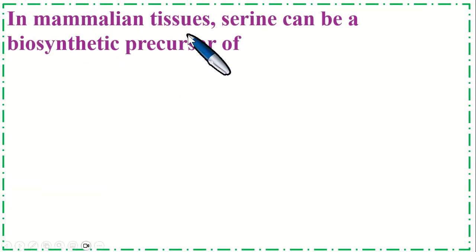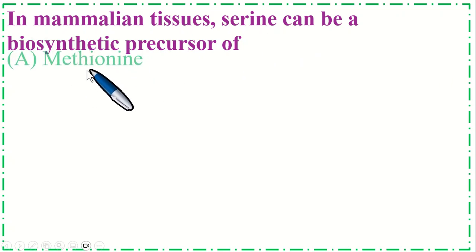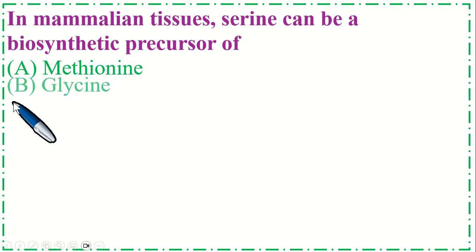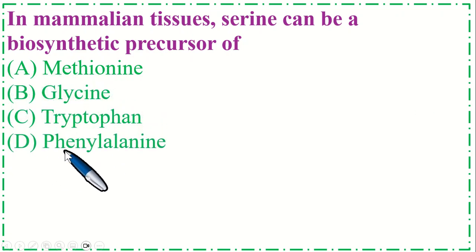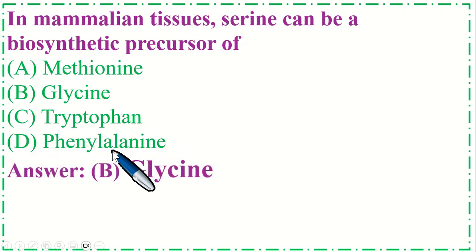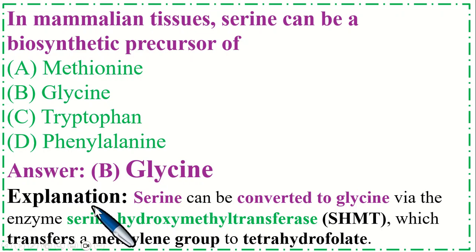In mammalian tissues, serine can be a biosynthetic precursor of option A methionine, B glycine, C tryptophan, and option D phenylalanine. So the correct option is B glycine. Explanation is serine can be converted to glycine via the enzyme serine hydroxymethyl transferase, which transfers a methylene group into tetrahydrofolate.